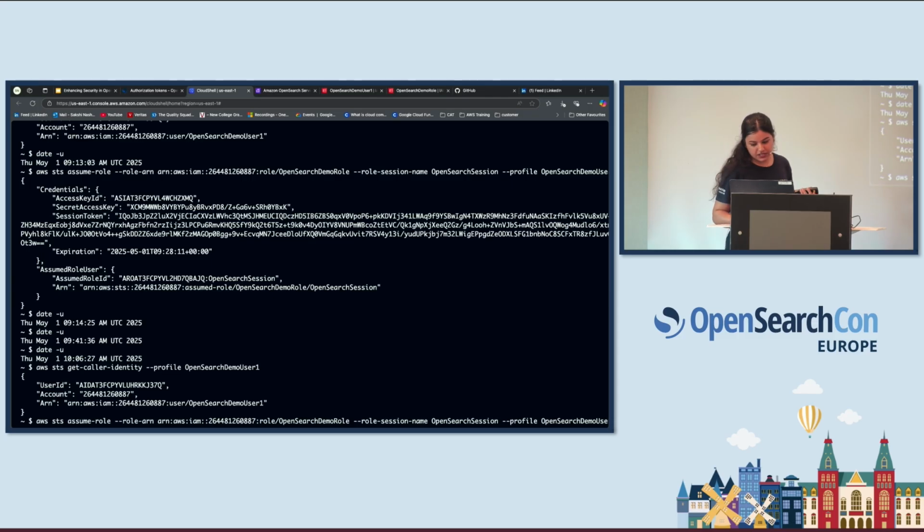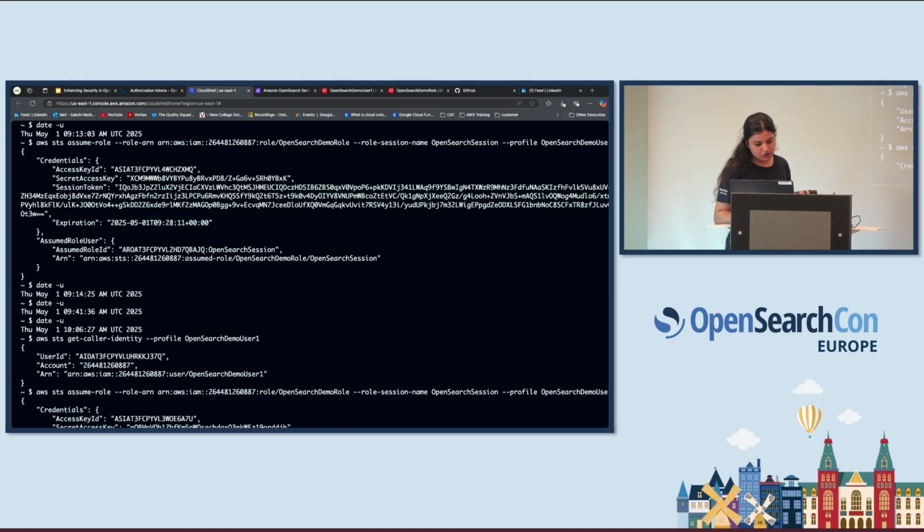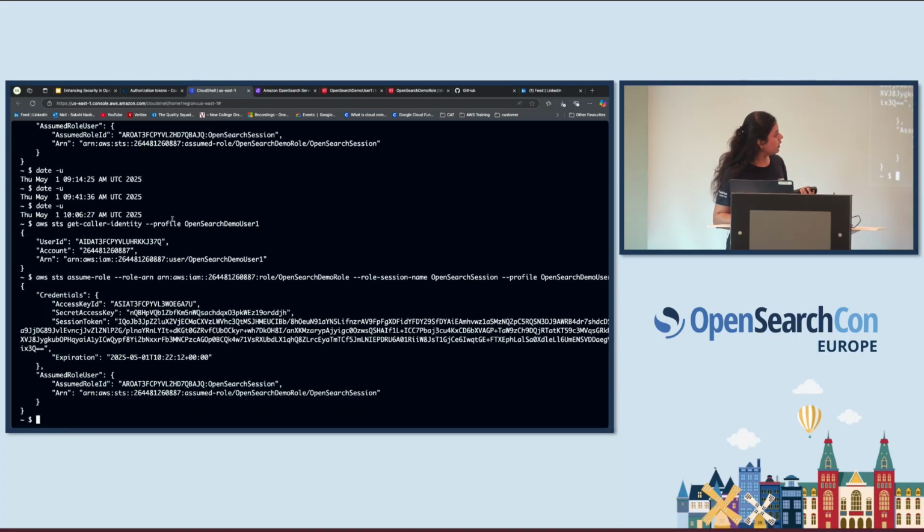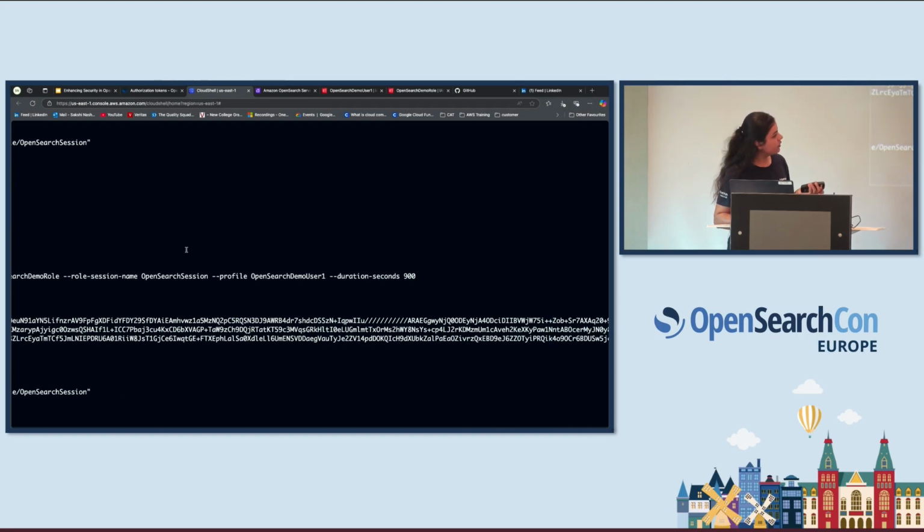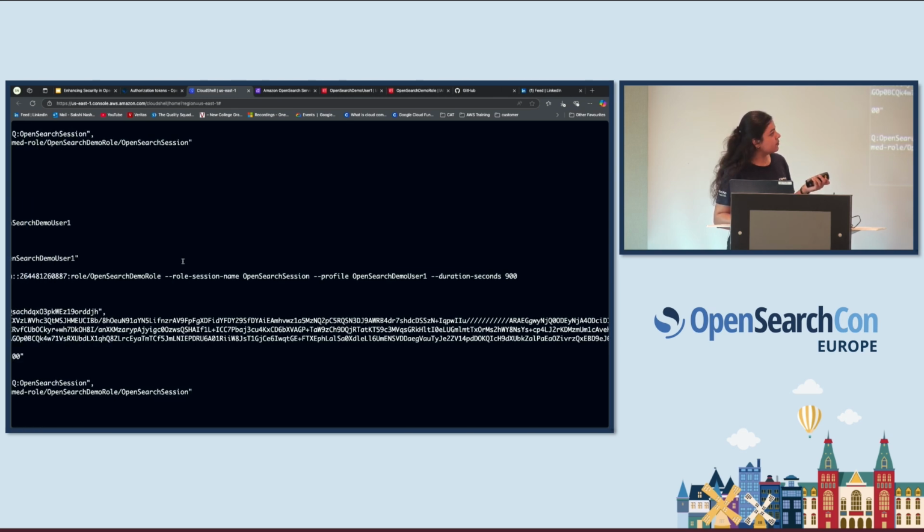So I am giving the time as 900, if I'm not wrong. Okay. Do you see the duration here? It's 900 seconds. That is almost 15 minutes. And I'm using the profile name, the one that I created, which was user one. So I'm not logged in as a root user. Mind that. I'm logged in as an IAM user that I have attached. So on behalf of the IAM user, I'm creating temporary credentials.